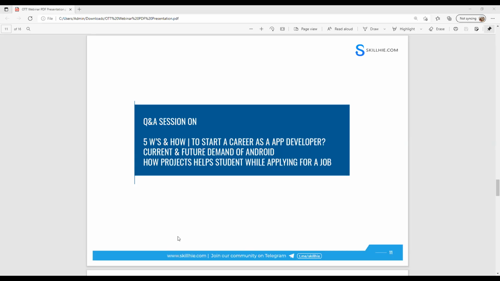One more question is about Flutter: what is the overview of Flutter, and how is Android Studio or Java better than Flutter? Flutter is not suitable for very big applications. It is for small applications, when you are not dealing with big databases or big data. When we talk about a streaming application, you can't make any streaming application with the help of Flutter. Why? Because what is Flutter actually?